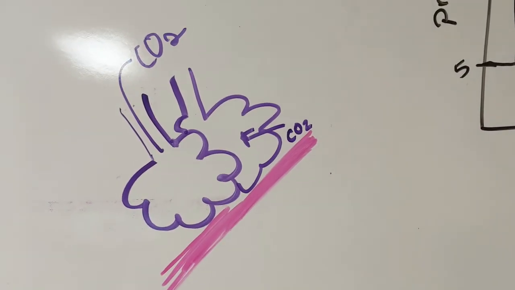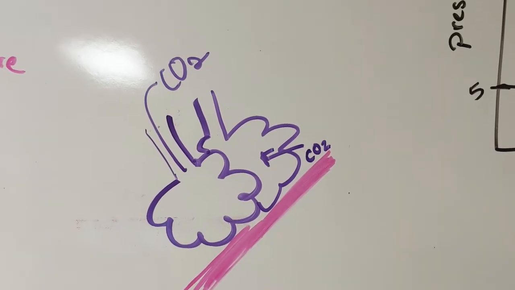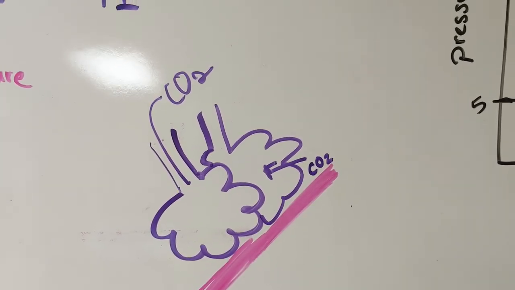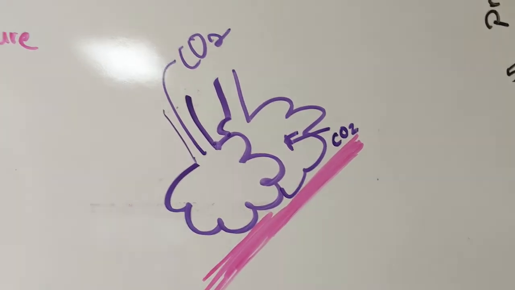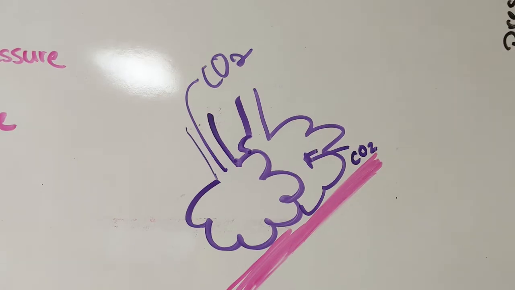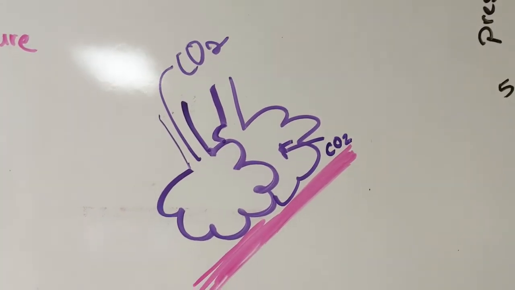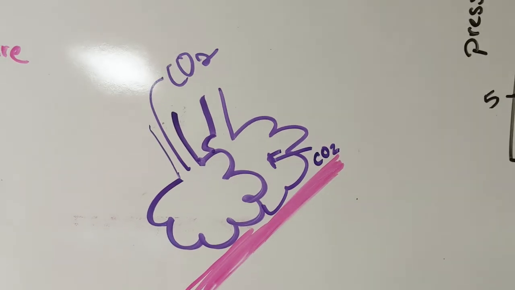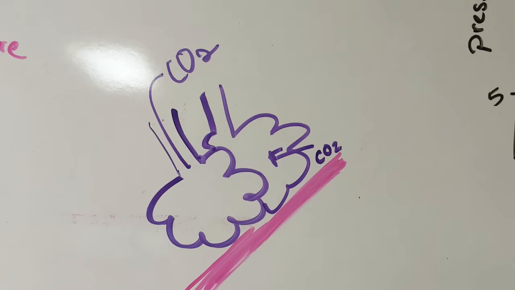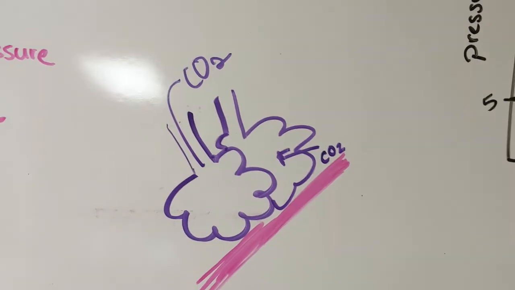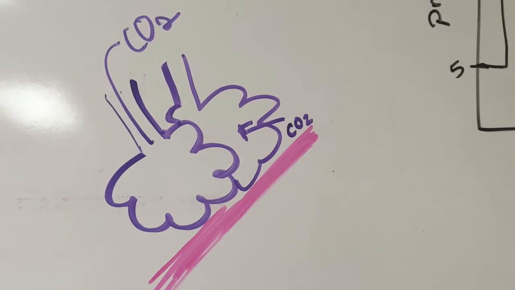So carbon dioxide actually bonds really well to our blood. And so it's not really an issue of the approximation of the capillaries to the alveoli, but rather about getting the CO2 out of the alveoli. And so there's a couple of ways that we can increase the amount of CO2 that we are getting rid of, thus increasing ventilation. So what is going to get CO2 outside of the body?